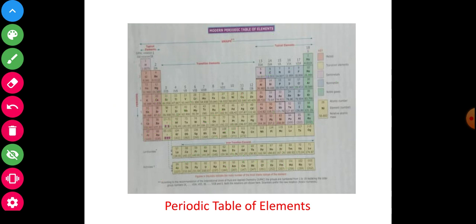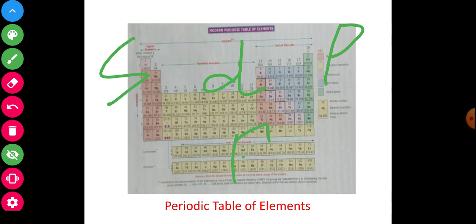Now here, my dear students, the periodic table is divided into 4 parts: S, P, D, F. Clearly you will see this periodic table divided into S, P, D, F. This is S, another is P. You will see and observe, this is D, and another is F. So the periodic table is divided into 4 parts: S, P, D, F.